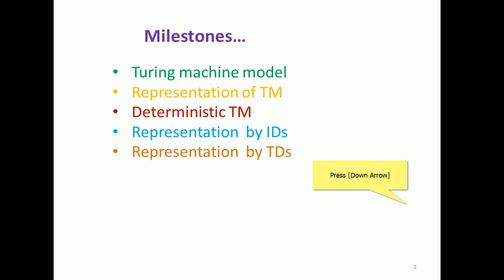The other way we can represent it is through the transition diagram or transition graph. Most of the time we have discussed state diagrams to represent the model, that is a deterministic finite model or finite automata model. Similarly, the Turing machine model can be represented through the transition diagram or transition graph. Most of the literature also represents the Turing machine model through the transition table.